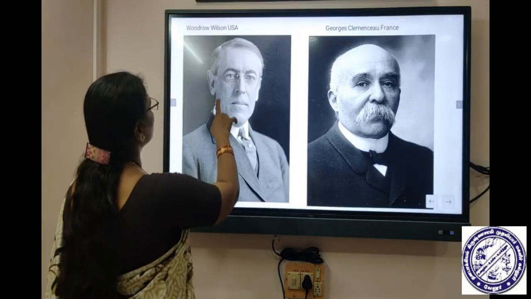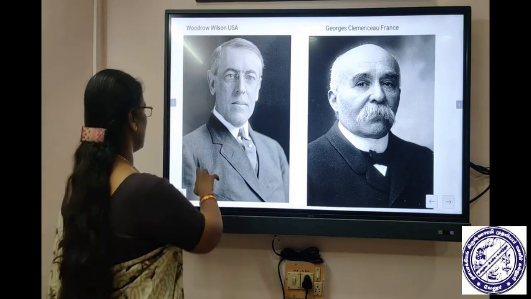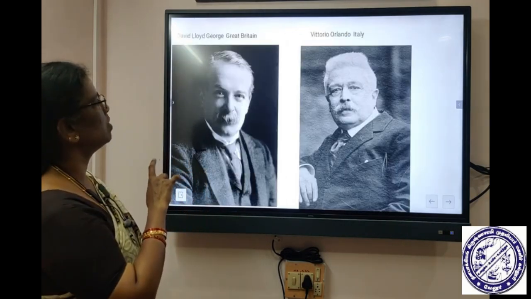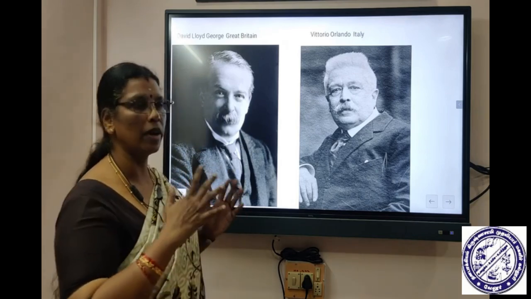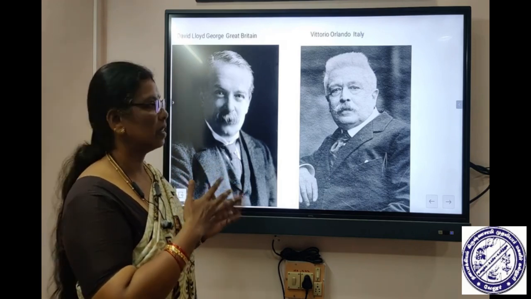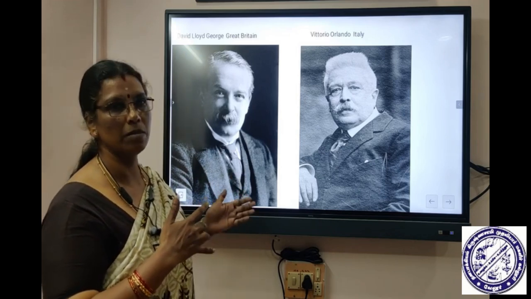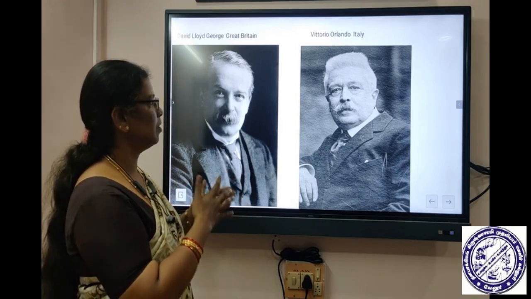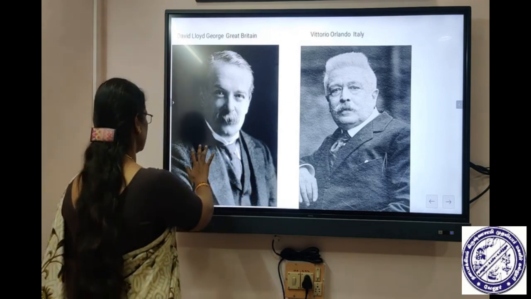This is Woodrow Wilson from the United States, Georges Clemenceau from France, Lloyd George from Great Britain, and Orlando from Italy. These are the four great personalities who dominated the end of the war. The world was dominated by the Big Four countries, and the fate of the defeated countries was decided by these four great personalities.